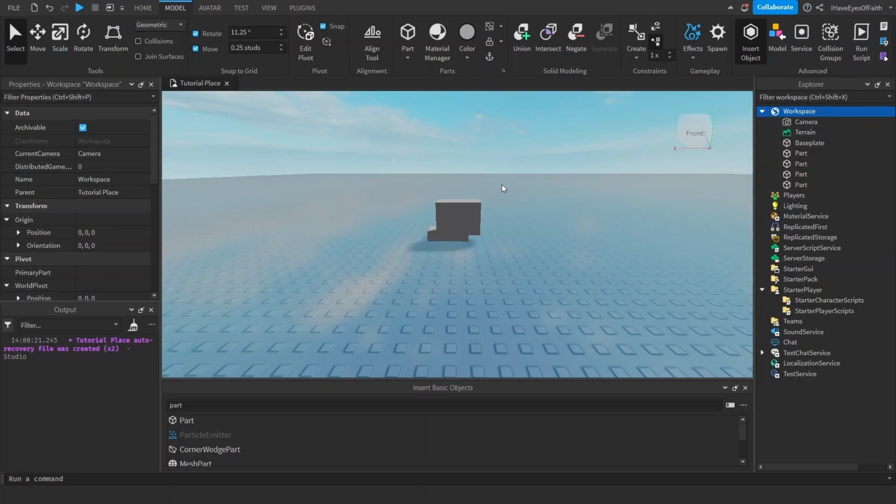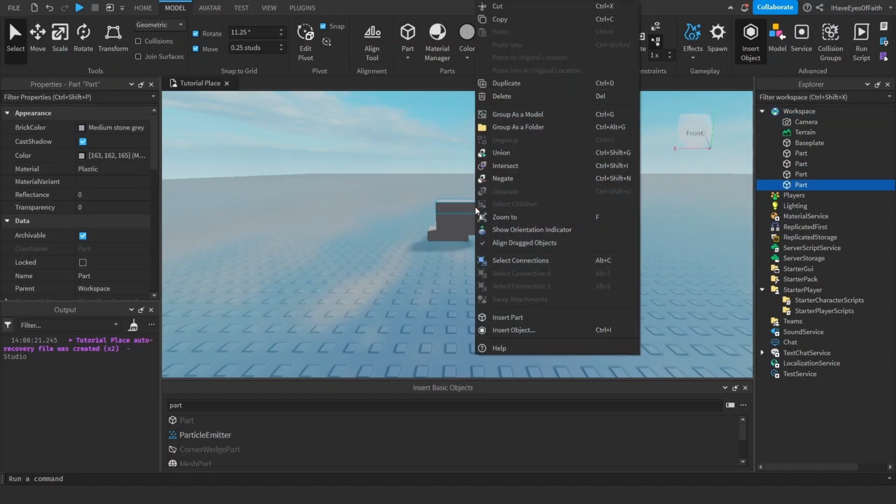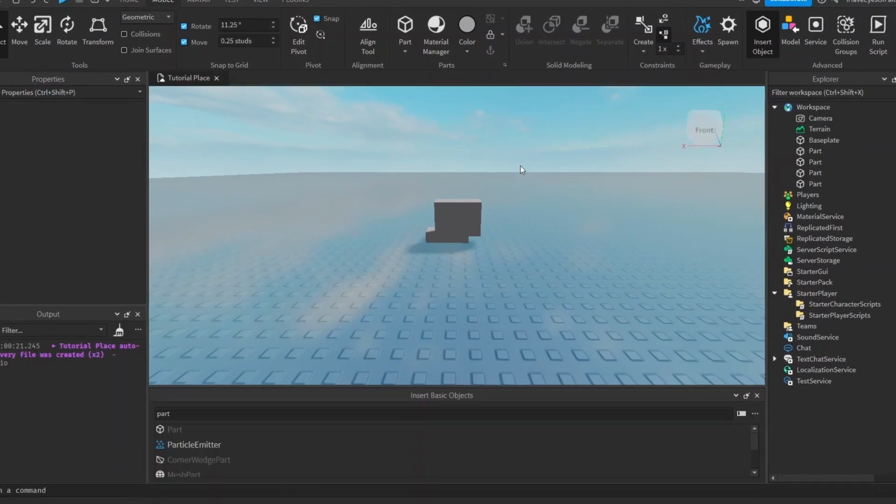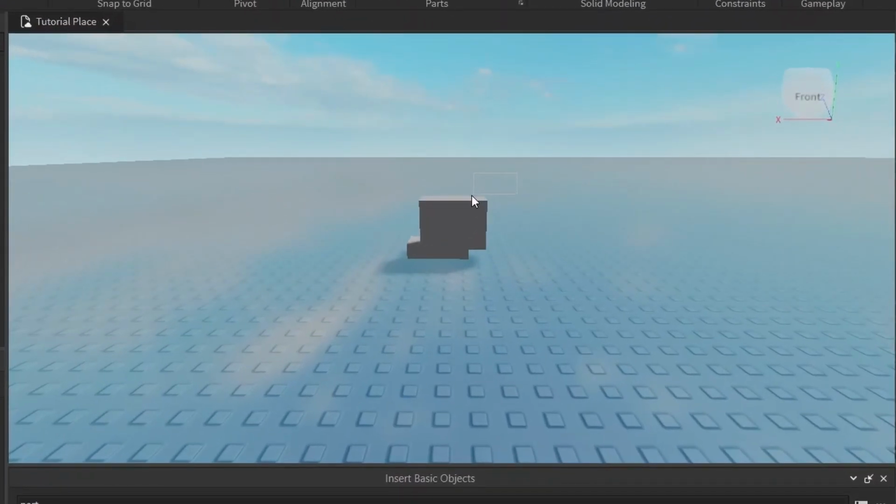To delete parts, you can click on them and then right click and hit delete. Or another way, if you want to delete multiple parts, you can click and hold down the mouse, select over multiple, and then delete it that way. Instead of right clicking, an easier way is just to hit the delete button on your keyboard. Also, if you don't want to box select, but you still want to select multiple things, you can hold down shift and click on the parts individually and it'll select all of them. And then you can delete them. Let's just delete these three for now.